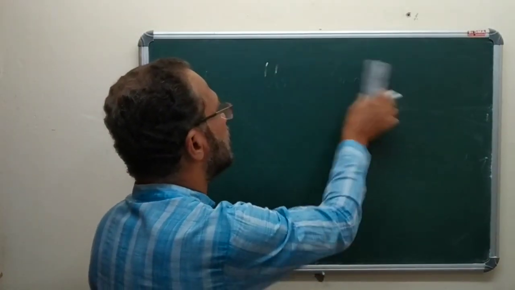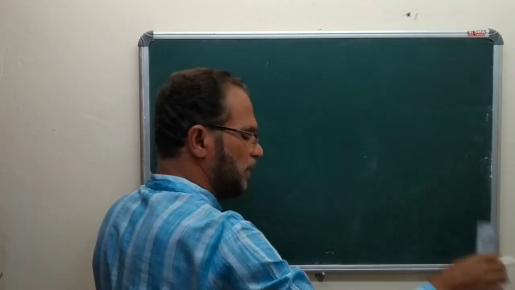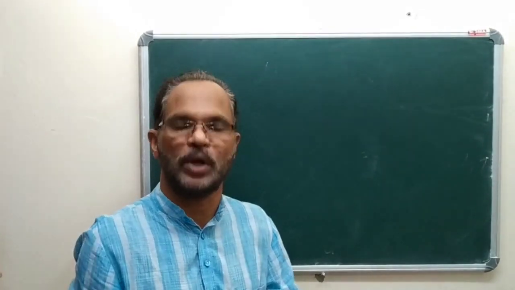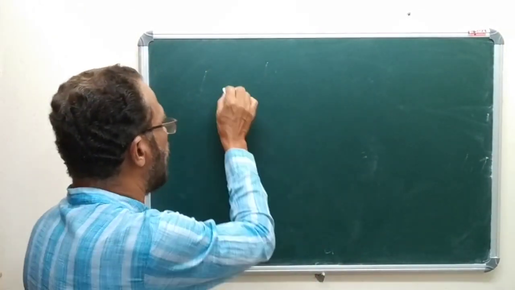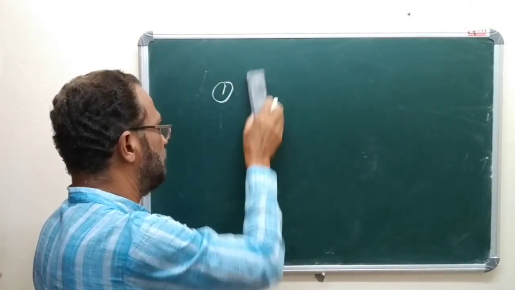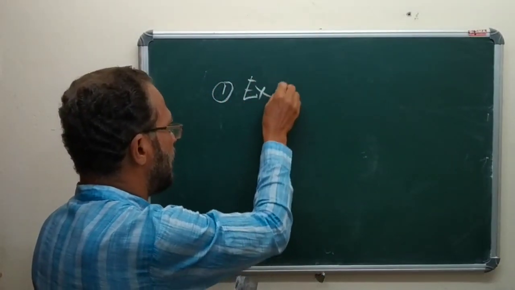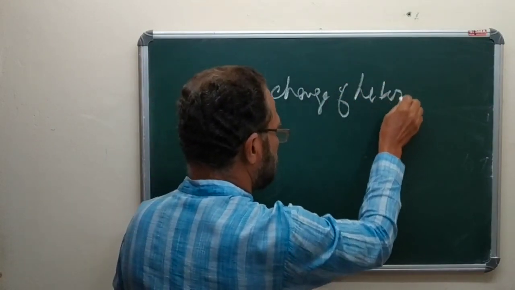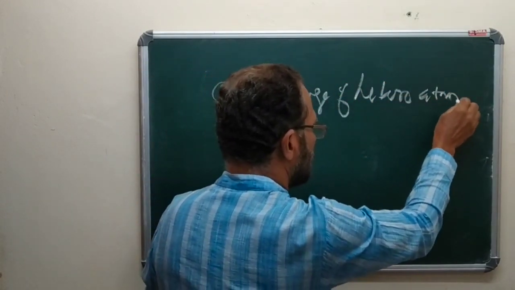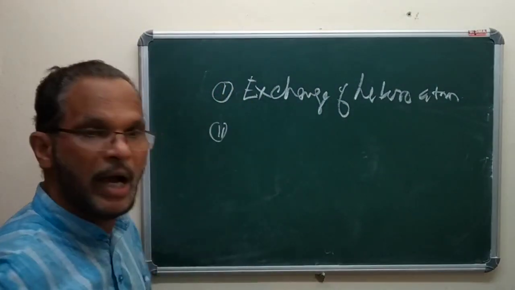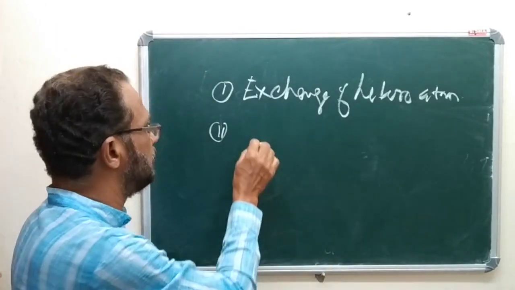Now, there are mainly three methods available for changing polarity. One, exchange of heteroatom. Another, addition of heteroatom.